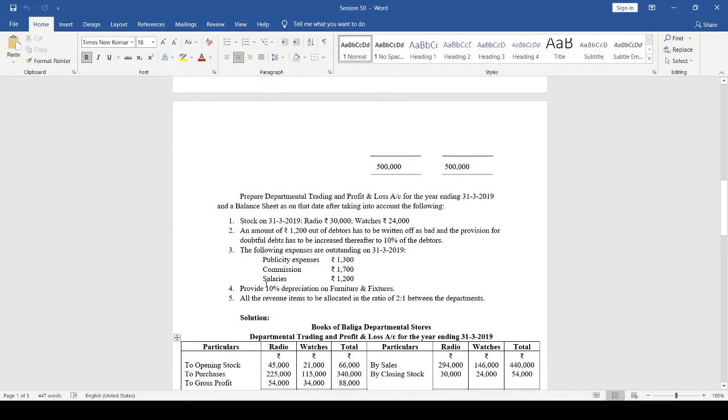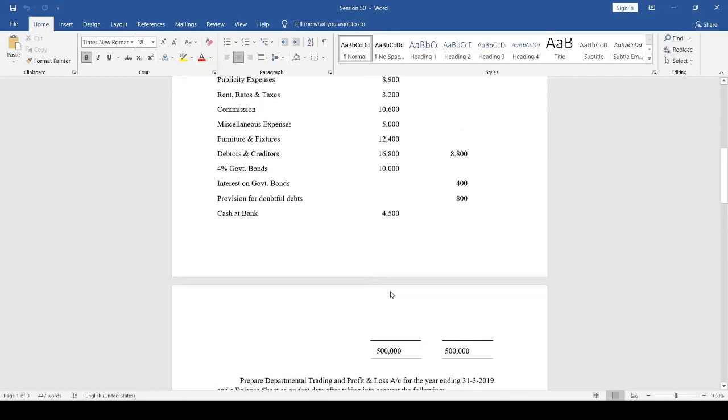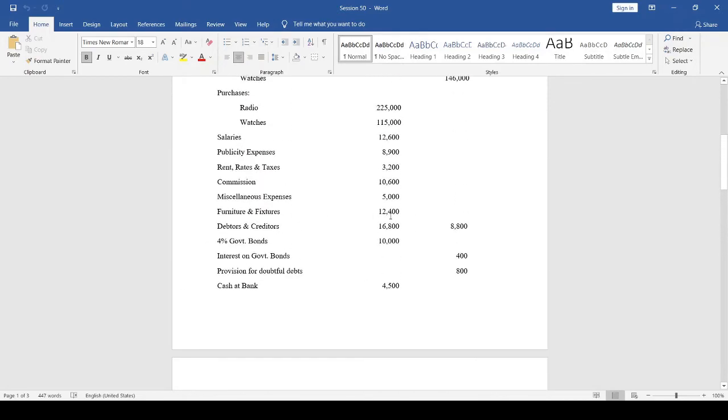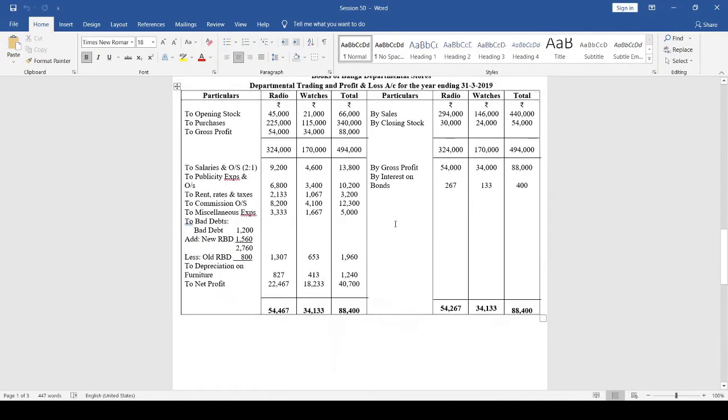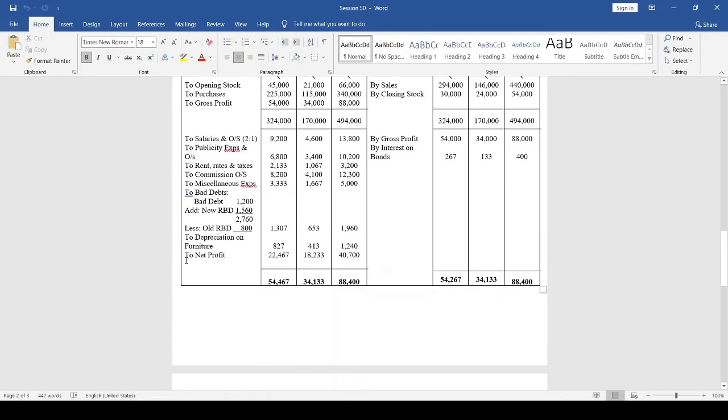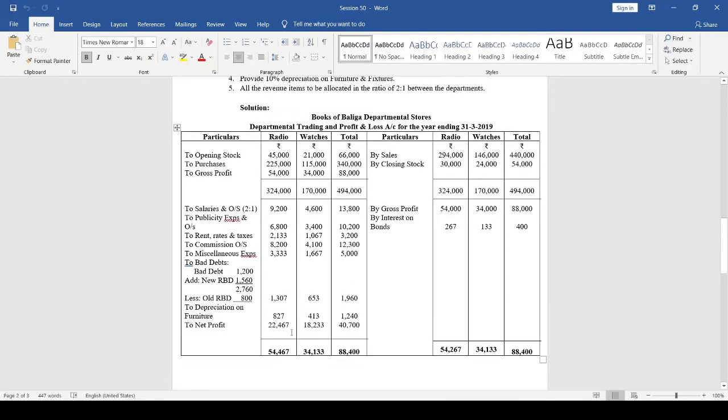Next, depreciation on furniture. Provide 10% depreciation on furniture and fixtures, they have said here. The value of furniture is 12,400. So 10% means depreciation 1,240. So 1,240 into 2 by 3 is 827, and 1,240 into 1 by 3 is 413.